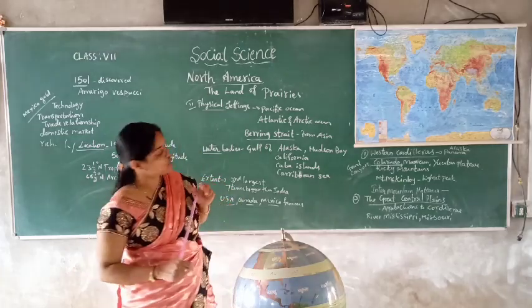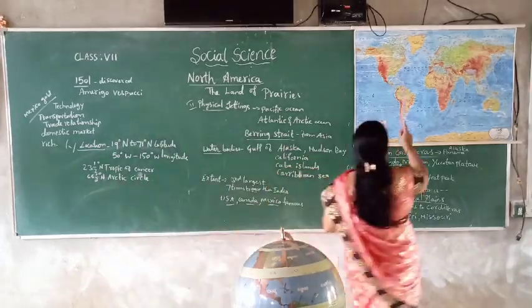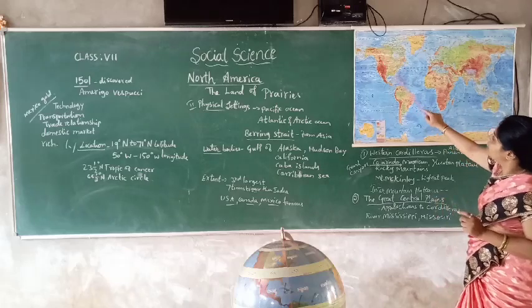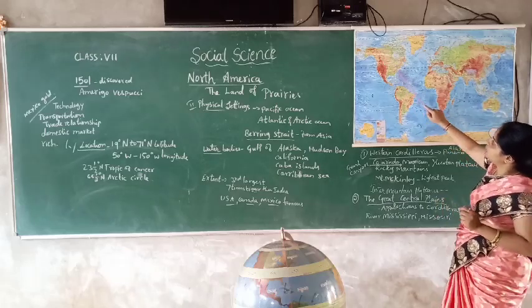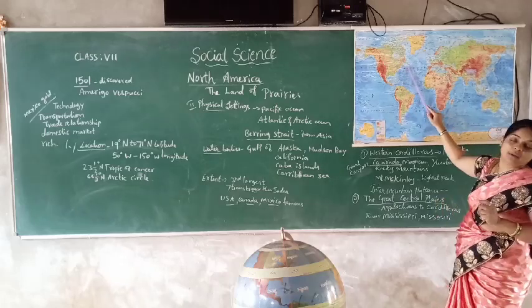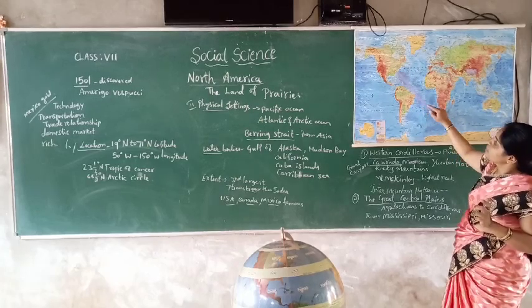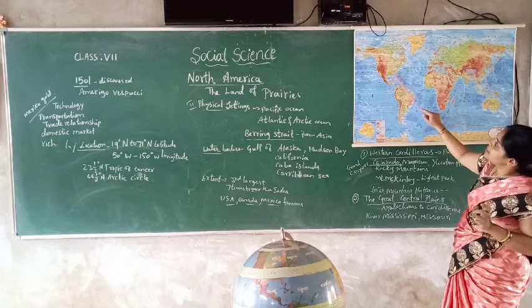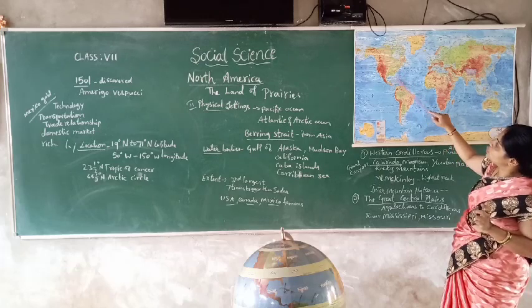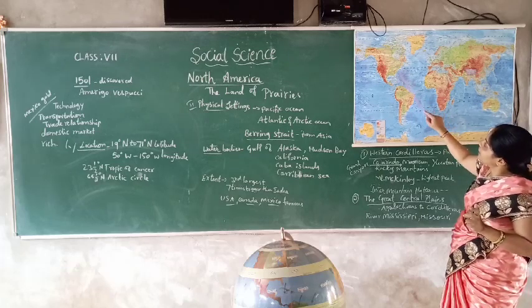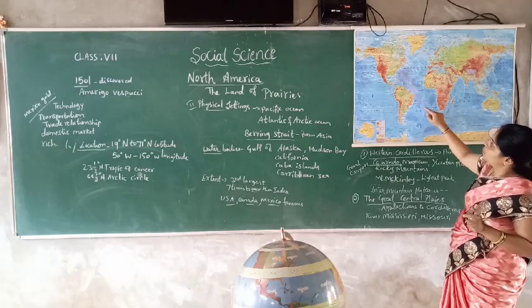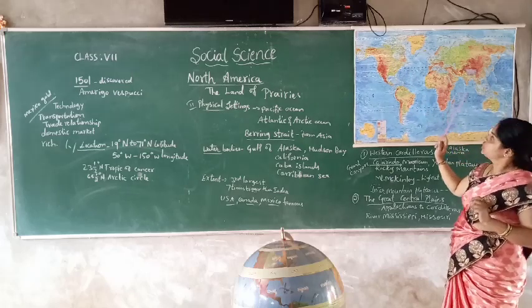Apart from that, the eastern highland or the Appalachians. So in this yellow color, what they have mentioned, this is called the Appalachian Hills. Again, it is from the eastern part of the Appalachian Hills up to the Atlantic Ocean, it is stretched.